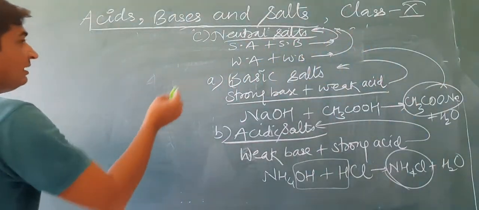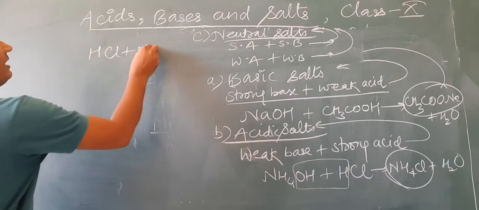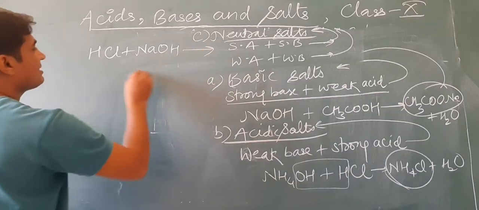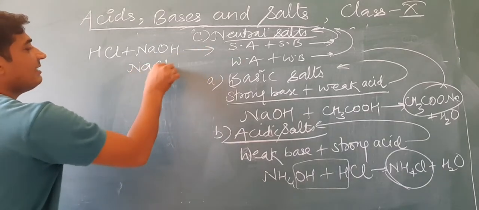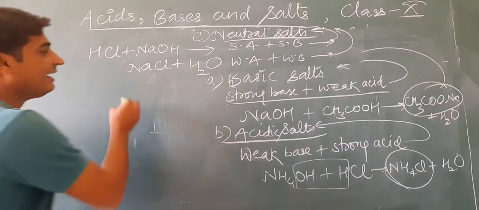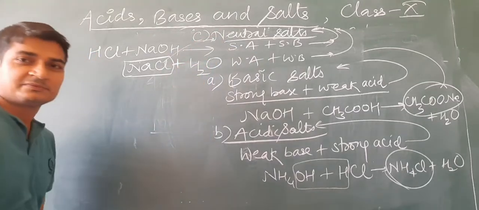Here we can take a strong acid, HCl, and a strong base, NaOH. What is formed by the reaction of these? NaCl and H2O, sodium chloride and water. So this sodium chloride is a neutral salt.